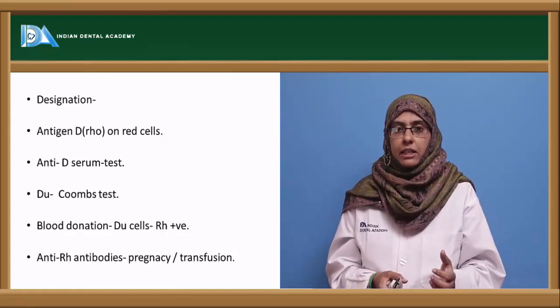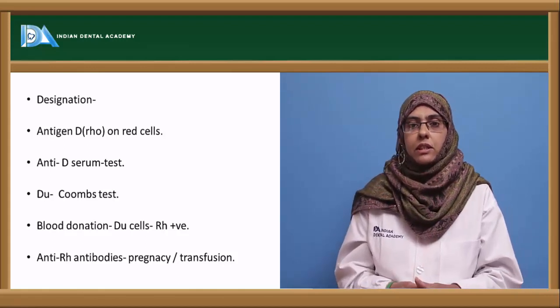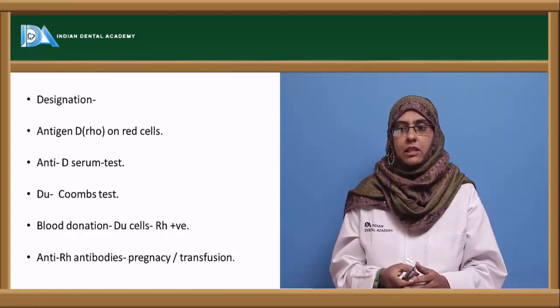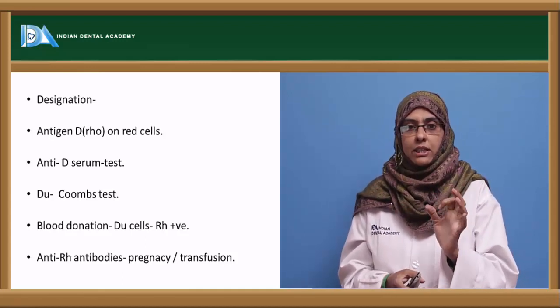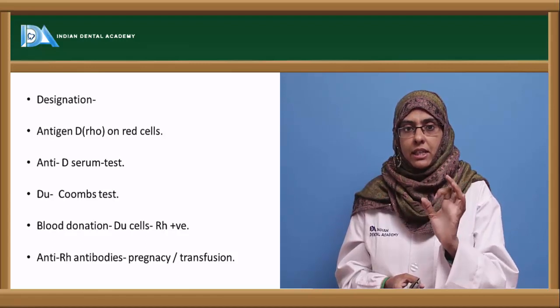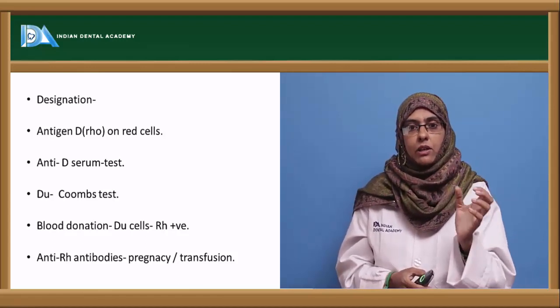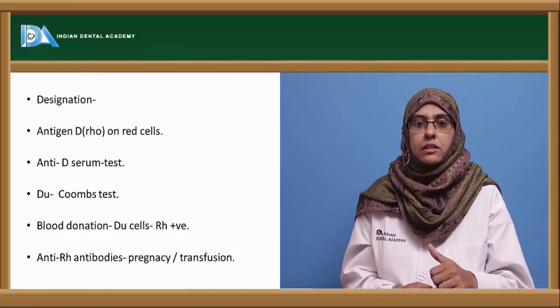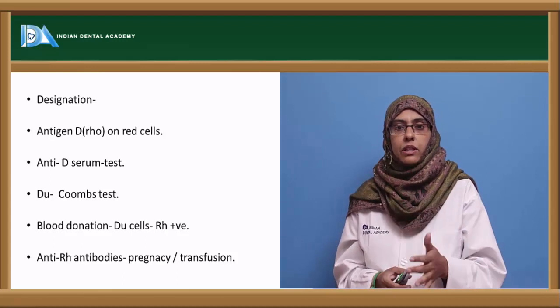Apart from D, there is another important factor associated with Rh, that is the Du antigen expressed on the red cells. These Du antigens cannot agglutinate the RBCs, and hence in order to identify Du individuals we have to go with the Coombs test.